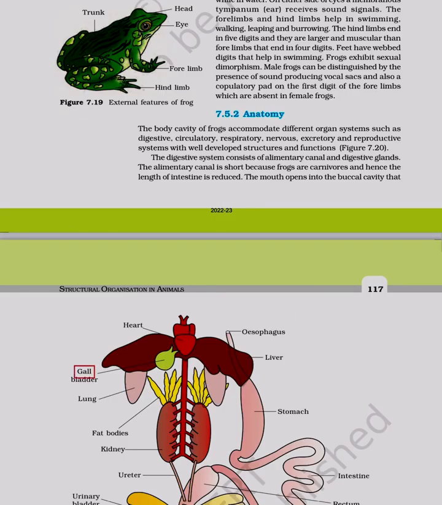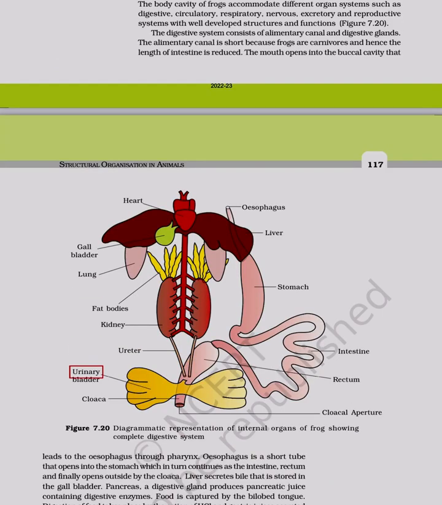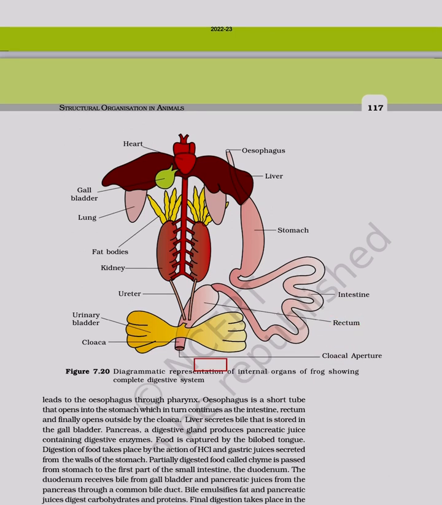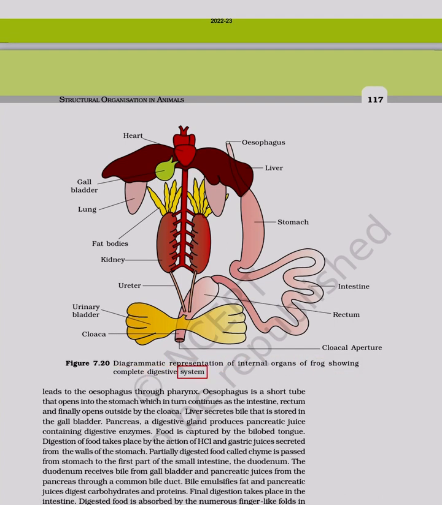Gallbladder. Lung. Urinary bladder. Cloaca. Fat bodies. Kidney. Heart. Esophagus. Liver. Stomach. Ureter. Intestine. Rectum. Cloacal aperture. Figure 7.20: Diagrammatic representation of internal organs of frog showing complete digestive system.